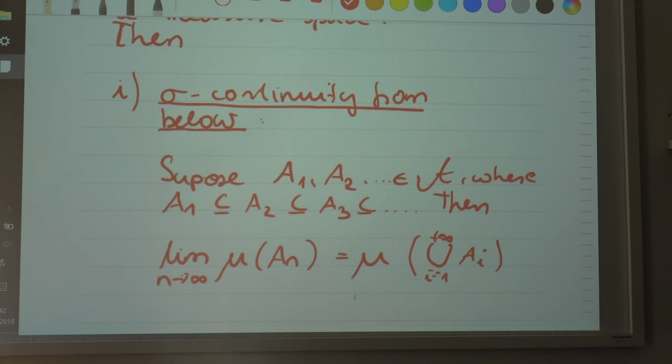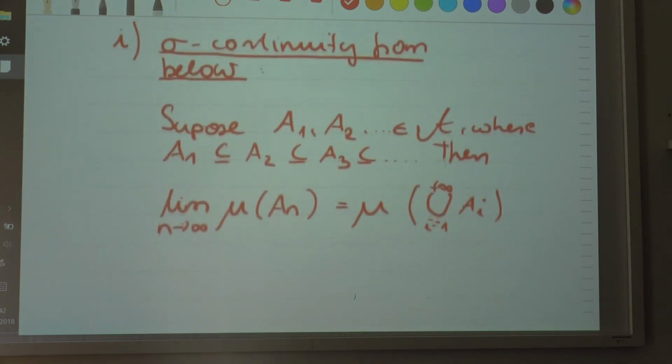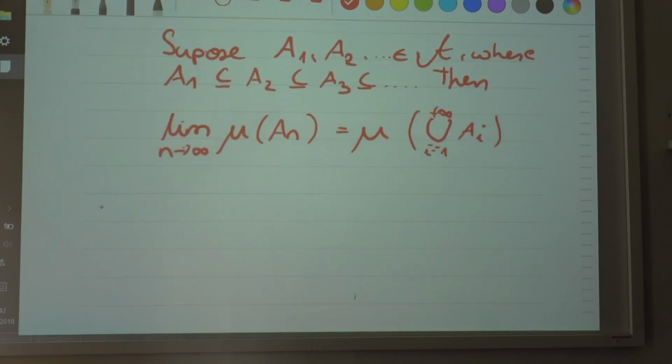The second statement that is also true is about sigma continuity from above. That's the second property. This is called sigma continuity from above.